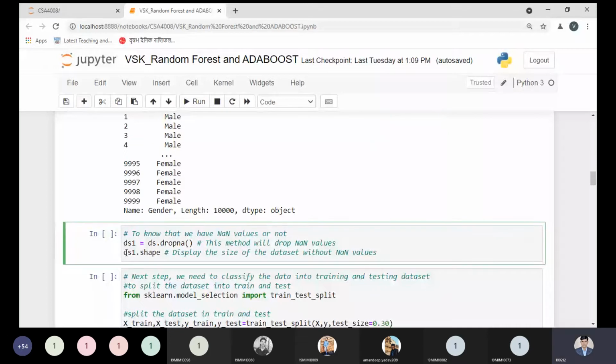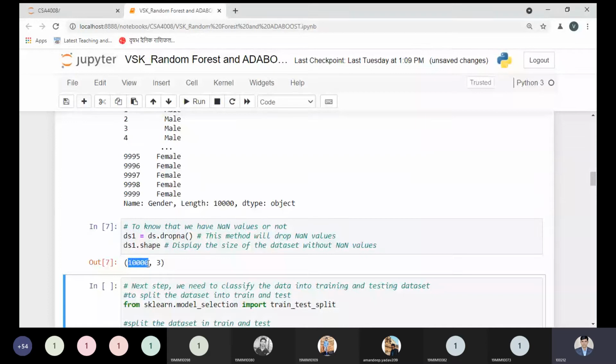After this point, I'm displaying the size of the data set without the null values. Let me execute this code in front of you, then you will be able to understand. 10,000 rows we are getting, the same as we have seen. It means the data set used by us, height-weight.csv, does not contain any single value represented by not a number or null values. Now, from this point, our important activity is known as preparing the data.